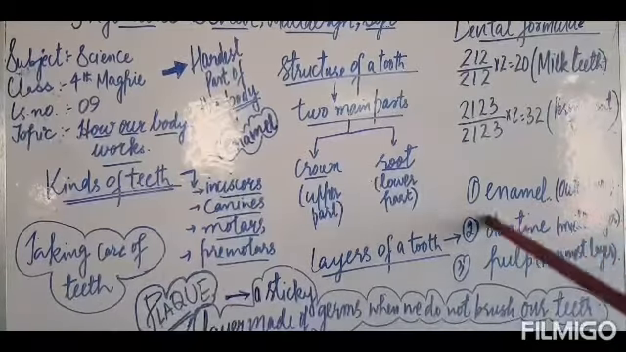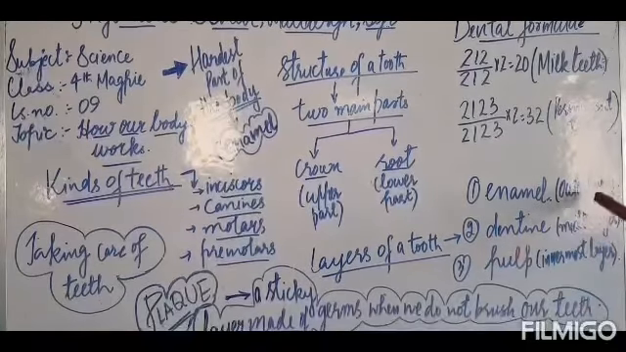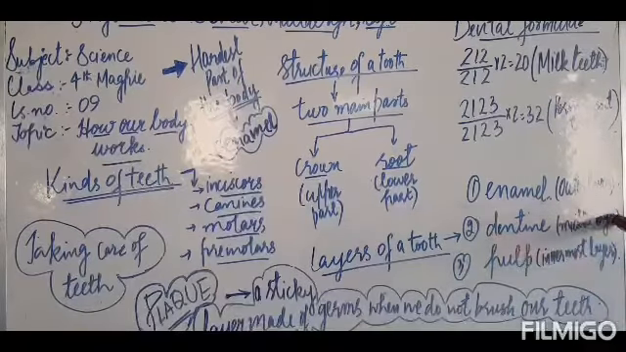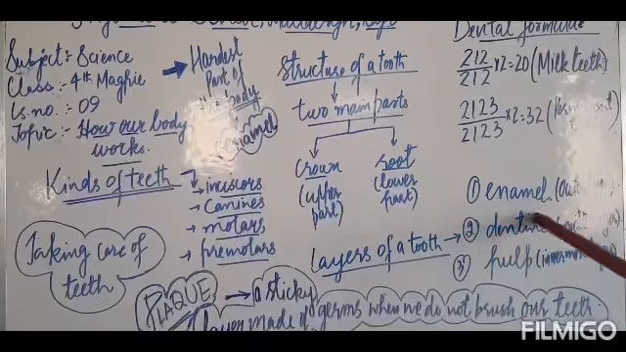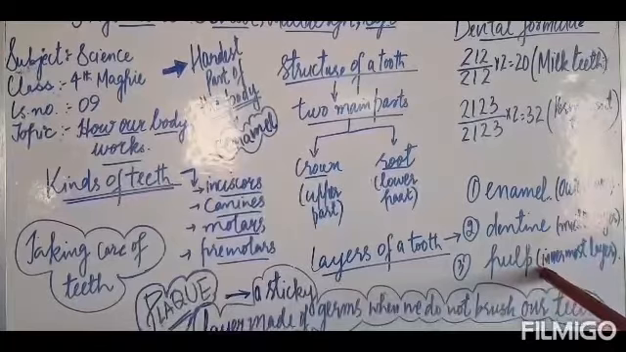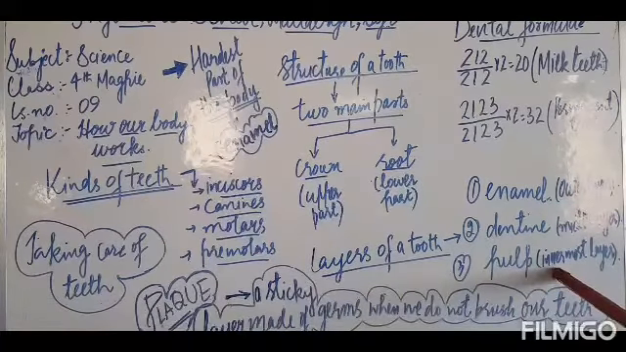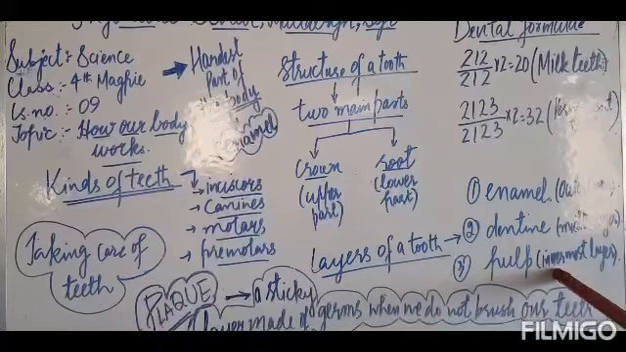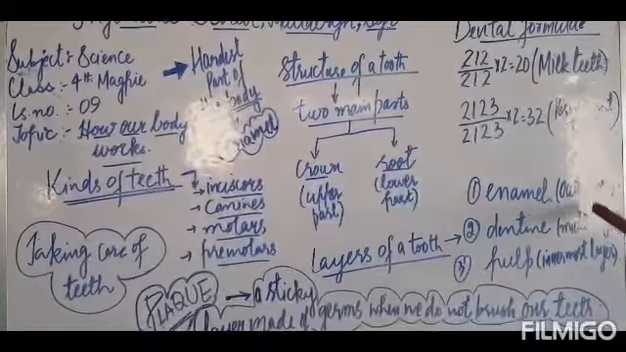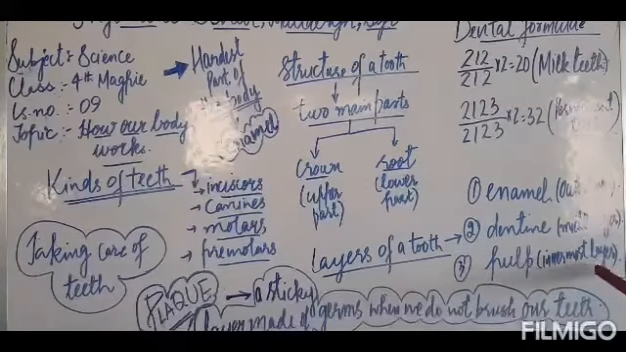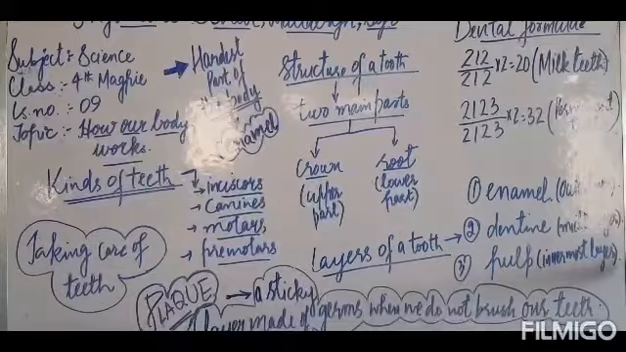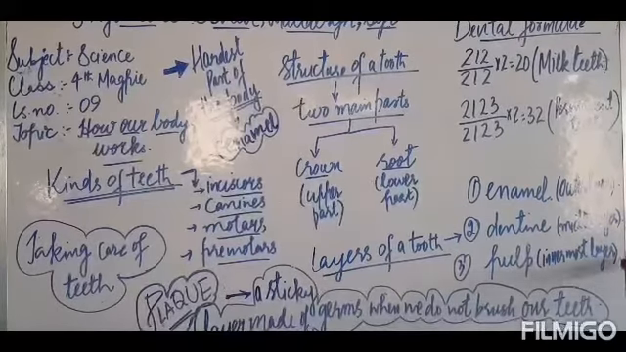The middle layer is the dentine. Dentine is the middle layer and it is slightly yellow. You can see it. Pulp is the innermost layer of the tooth, and this pulp is soft and contains blood vessels and nerves. The nutrients required by the teeth reach the tooth through these blood vessels.